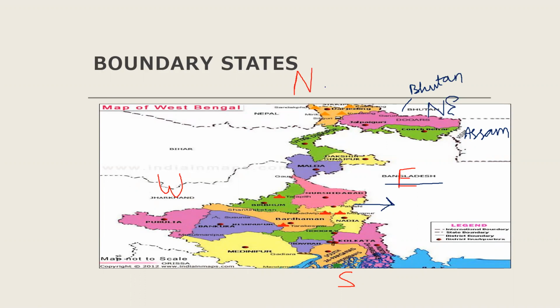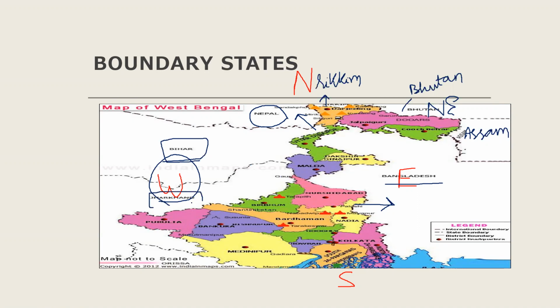To the north of this, we have Sikkim. To the northwestern side, we have Nepal. To the western part, we have two states, Bihar and Jharkhand.